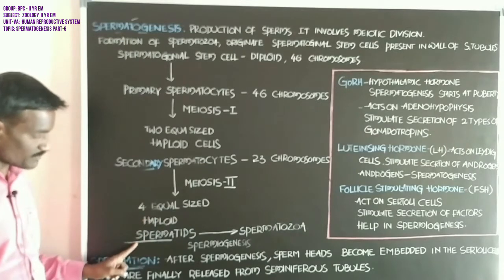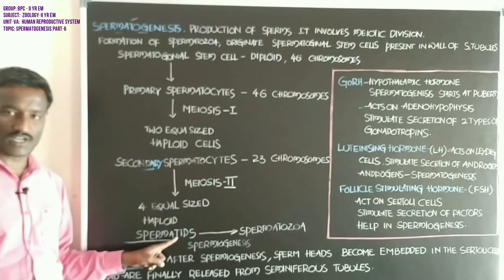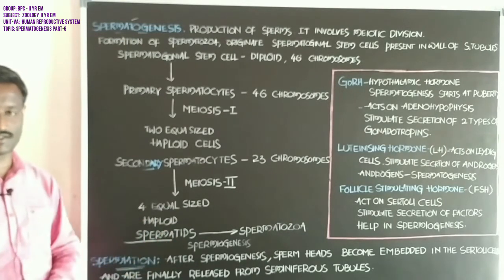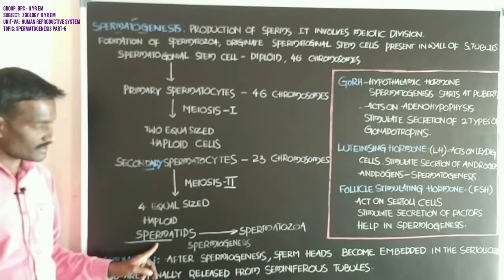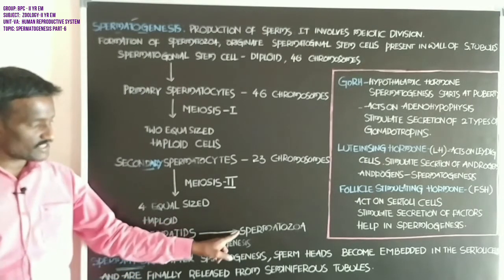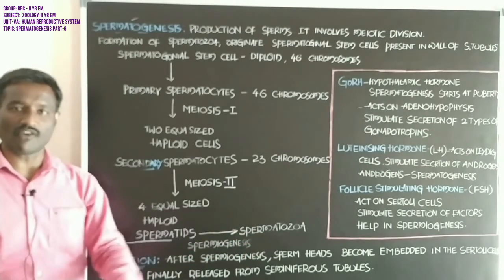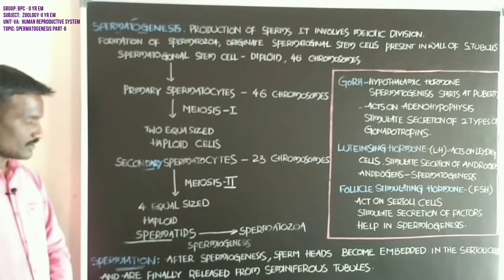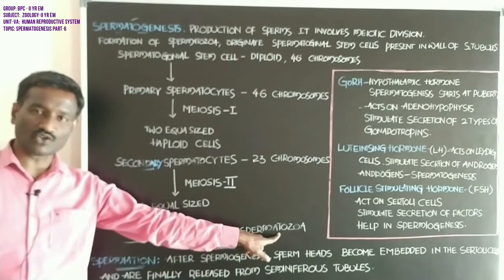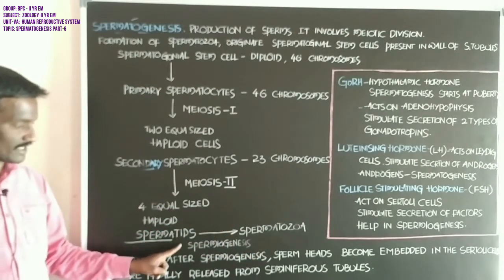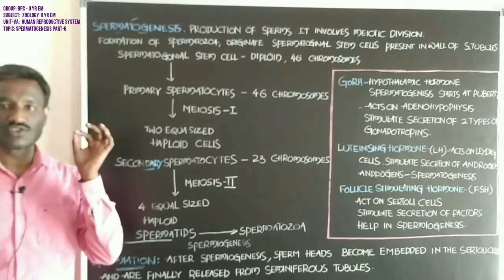These are called spermatids. Spermatids are again transformed into spermatozoa. Students, formation of the spermatozoa from the spermatids is called spermiogenesis.